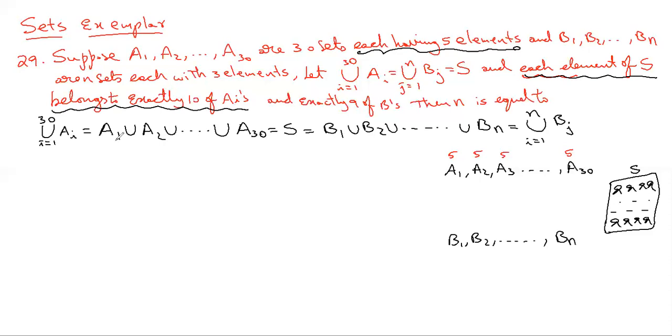Each element of S belongs to exactly 10 of the Ai's. Then what is the meaning of that? There won't be 150 students. Definitely a smaller number of students will be there, isn't it? Every student is participating in 10 cultural events. So the number of students is less.